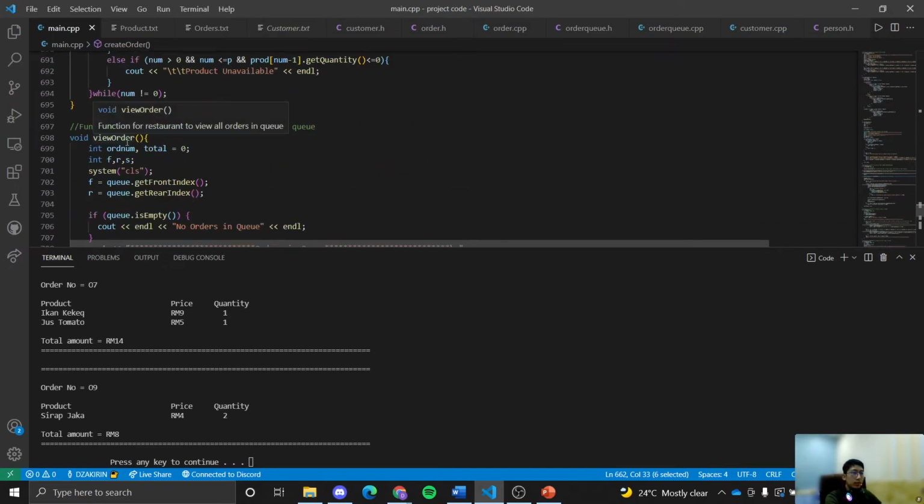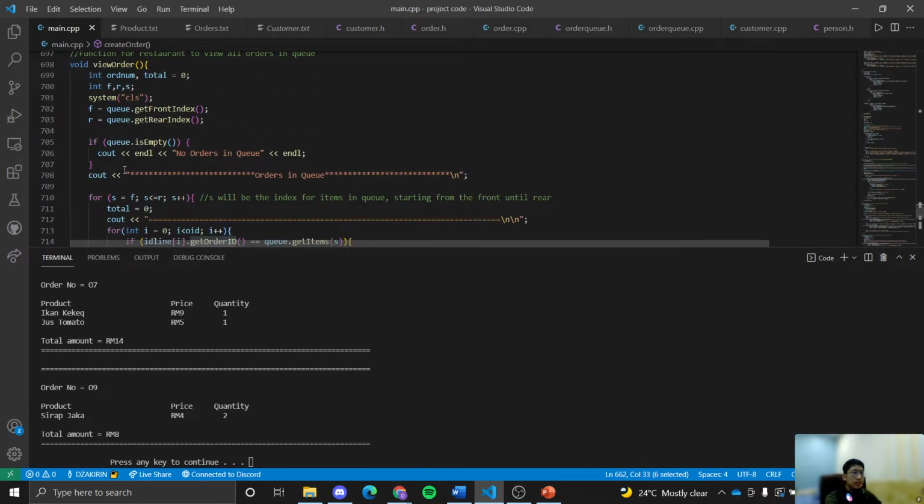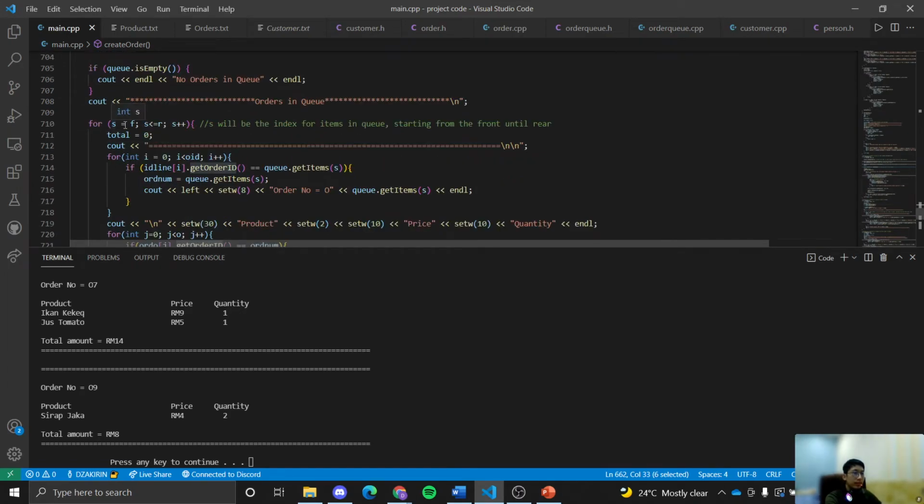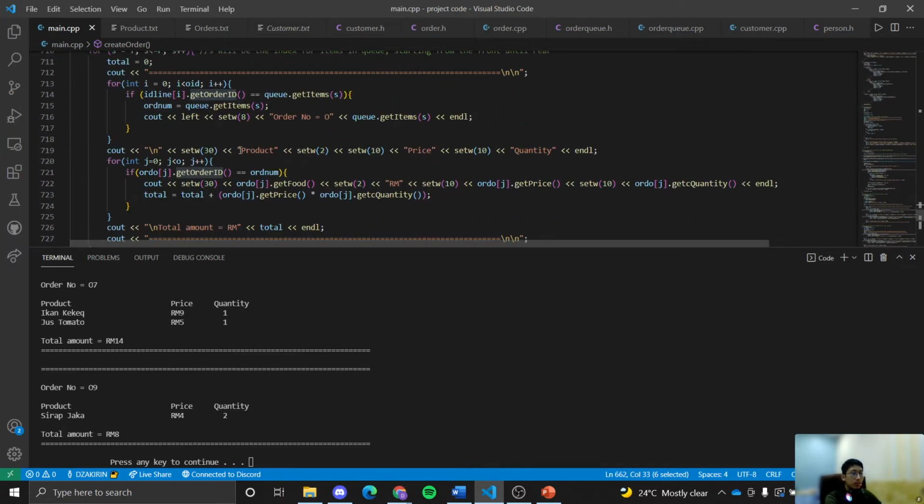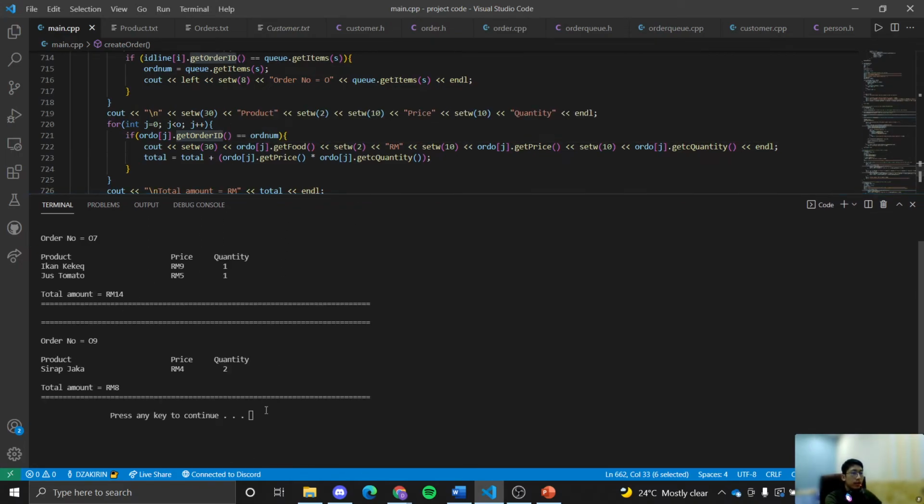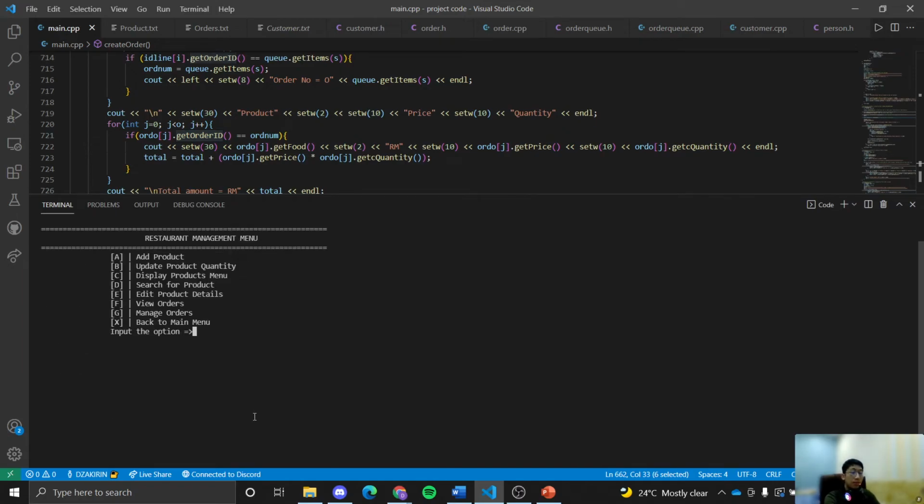Now let's look at the view order. Basically, it has a loop where we have an index starting at the front of the items in the queue, and it loops until it equals the value of the rear index in the items array of our queue. It outputs all the details of our orders and also the total amount. Now let's take a look at the manage order.